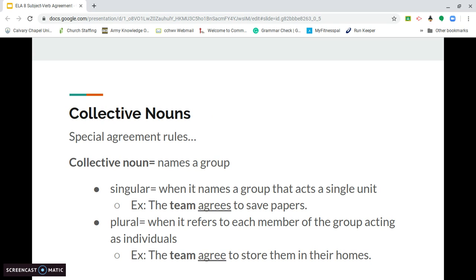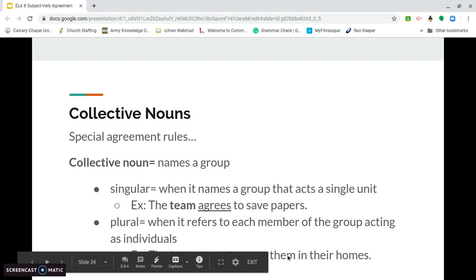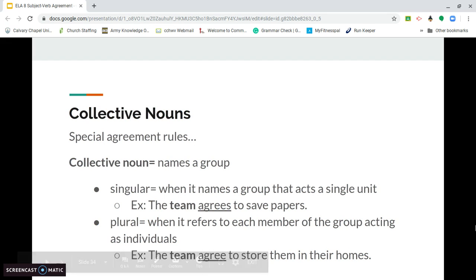And we know that because if you look at the later part of the sentence, we see two pronouns that show us this is plural. Do you see the pronoun them and the pronoun their? That indicates to us that team is plural, therefore you have to use the plural form of agree, which is agree.